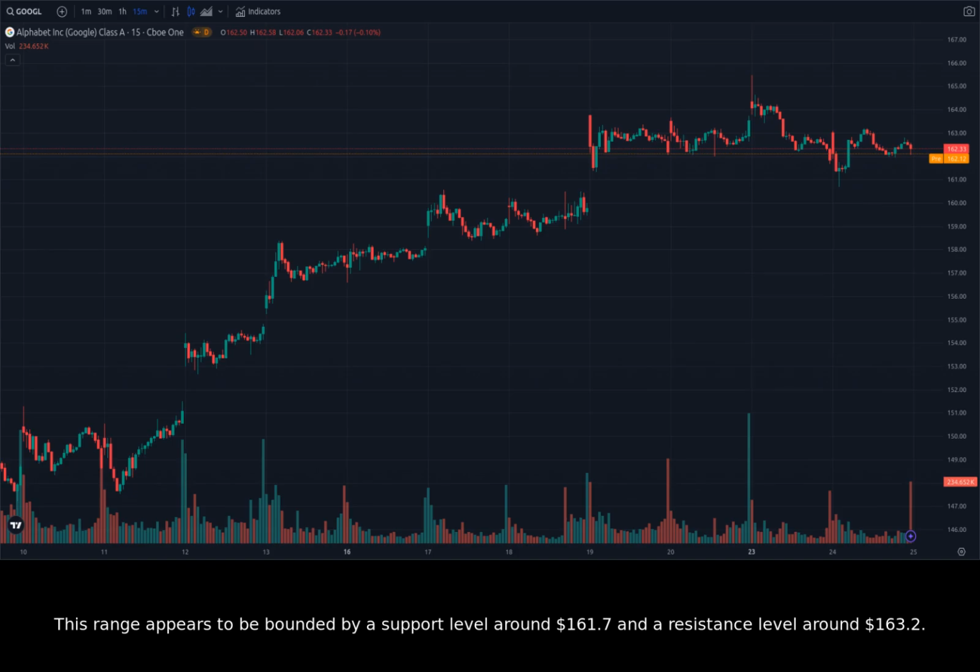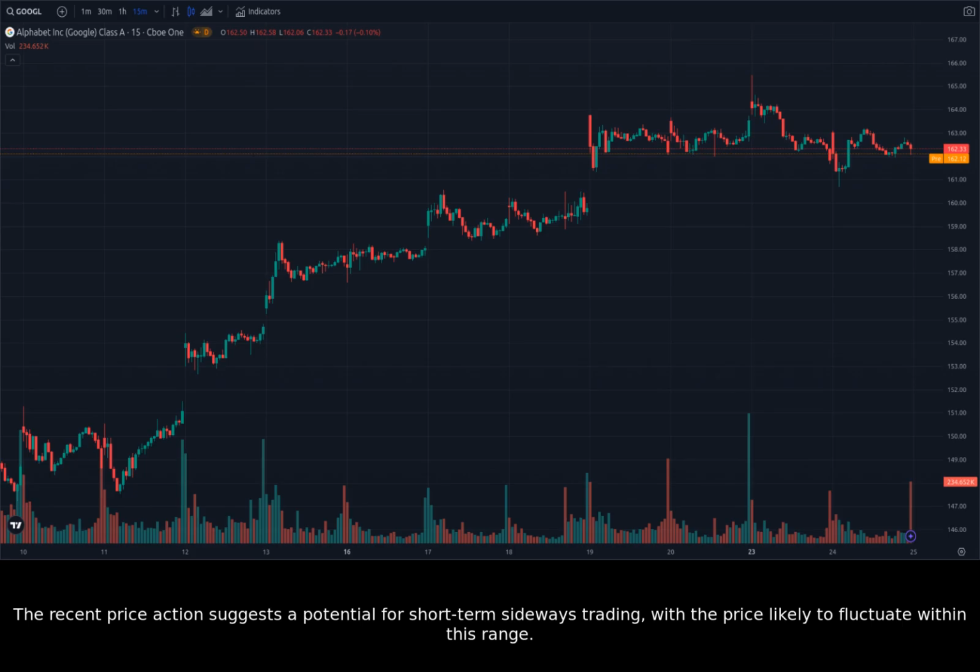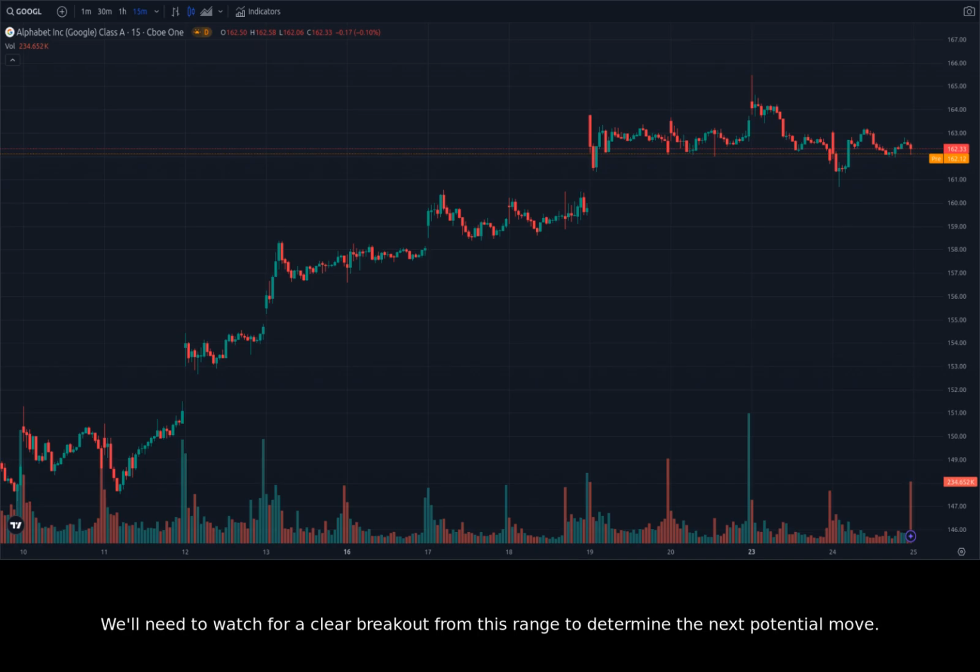$161.70 and a resistance level around $163.20. The recent price action suggests a potential for short-term sideways trading, with the price likely to fluctuate within this range. The current price level sits close to the middle of this range, suggesting a potential for either direction in the near term. We'll need to watch for a clear breakout from this range to determine the next potential move.